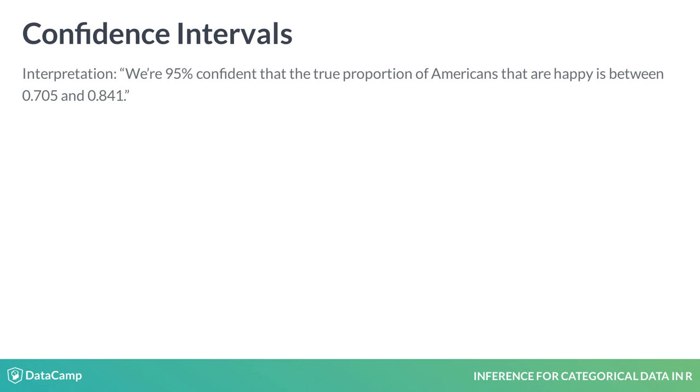Another property of intervals that's important to consider is their width, which is affected by three factors: the sample size, n, the confidence level, and the value of the parameter p. In the following exercises, you'll get the chance to explore these factors and how they affect confidence intervals.